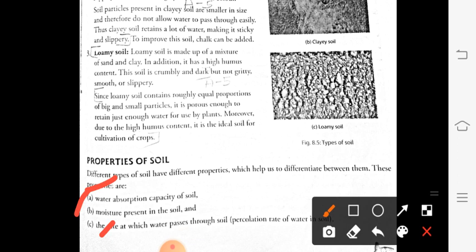Once again I am repeating, the rate at which the water passes through the soil is known as percolation rate, and the ability of soil to make water pass through is known as percolation. Now we will see the properties of soil one by one.